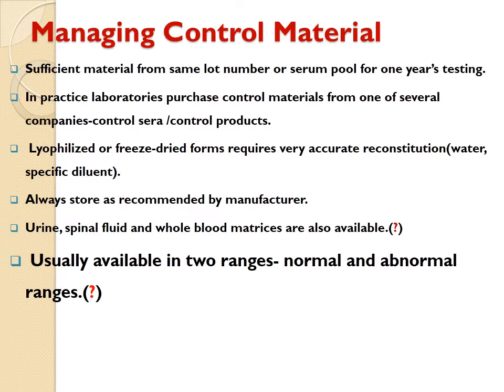Whenever you reconstitute it, you put it in small aliquots, label it, and write the lot number, date of reconstitution, and date of expiry. Suppose Bio-Rad level 1, lot number 28 2461. You have reconstituted it on 14th of this month, so you will write 14/5/2020 and the date of expiry. Now every day you will bring one small aliquot and go for the run.